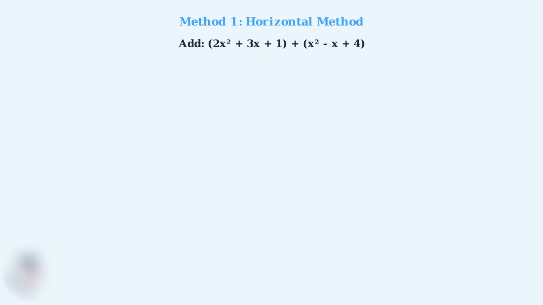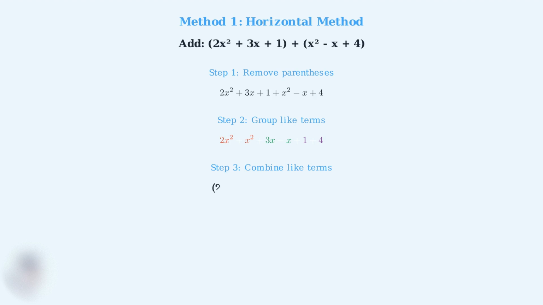Here's our first example. Step 1, we remove the parentheses. Since we're adding, all the signs stay the same. Step 2, we identify and group like terms. The x squared terms are in red, the x terms are in green, and the constant terms are in purple. Step 3, we combine the coefficients of like terms. 2x squared plus 1x squared, 3x minus 1x, and 1 plus 4. Our final answer is 3x squared plus 2x plus 5.